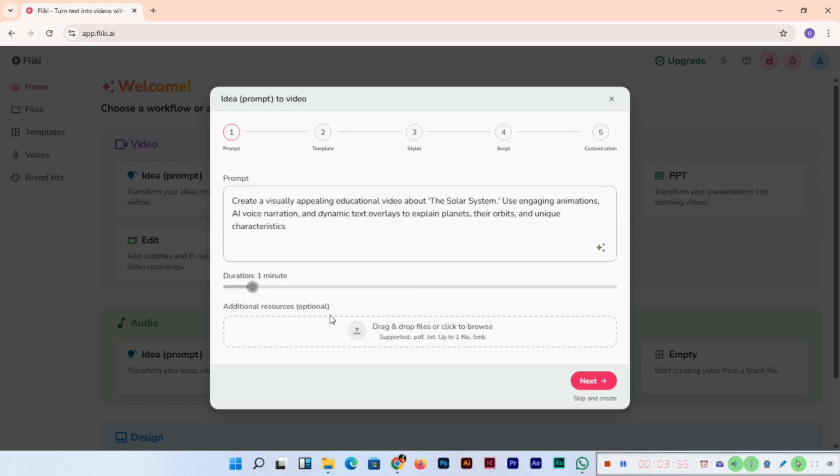Duration like 1 minute. Additional resources, if you want to upload you can upload, and it supports .pdf files, .txt, and up to 1 file and 5 MB.